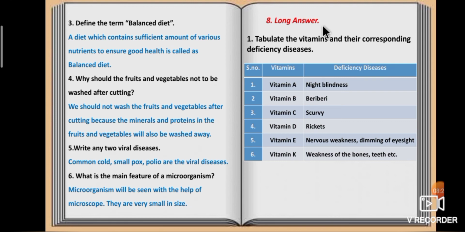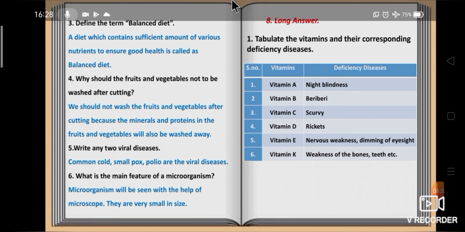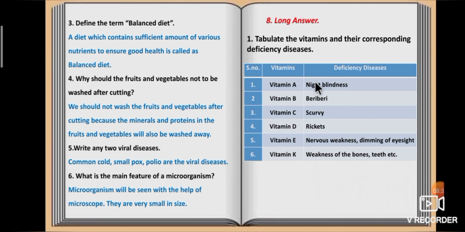Eighth, long answer. Tabulate the vitamins and their corresponding deficiency diseases. Vitamin A deficiency causes night blindness. Vitamin B deficiency causes beriberi. Vitamin C deficiency causes scurvy. Vitamin D deficiency causes rickets. Vitamin E deficiency causes nervous weakness and dimming of eyesight. Vitamin K deficiency causes weakness of the bones, teeth, etc.